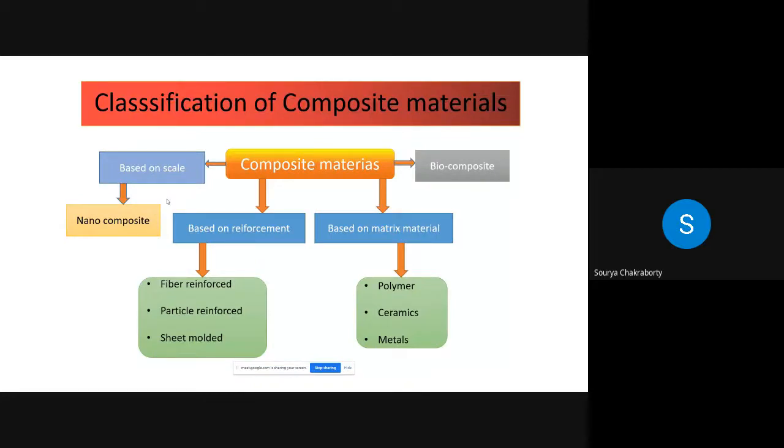Classification of composite material: there are at least two materials in a composite material. One is the binder material, also called matrix material, and another is the reinforcement material. Based on reinforcement, we can classify it as fiber reinforced, particle reinforced, sheet molded, and based on matrix material: polymer matrix composite, ceramic matrix composite, metal matrix composite.